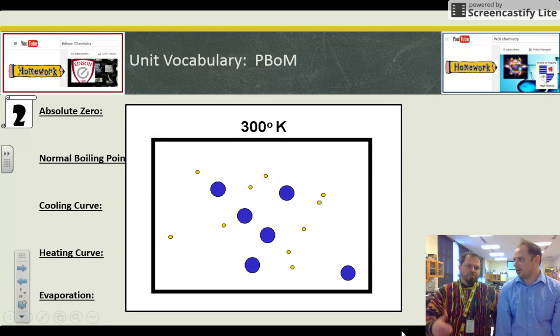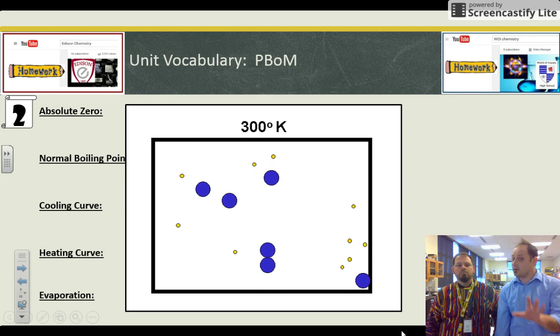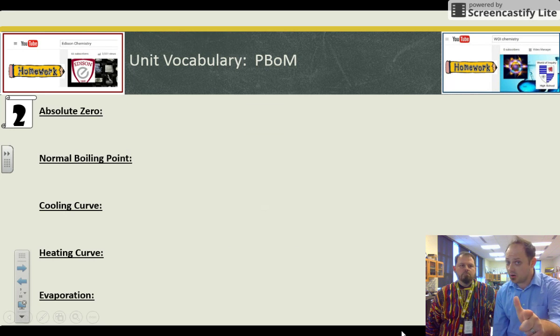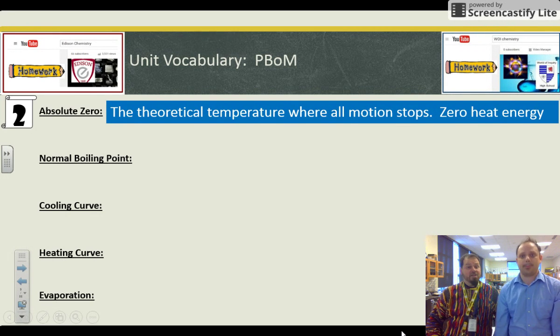Absolute zero. Bam! There it is. Stopped. Up to 300 Kelvin. Everything's moving. Stop! Stopped. 300 Kelvin. Everything moving. Stop. So absolute zero is related to motion. Yeah, and it's a theoretical thing that we haven't actually got to yet. But under theory, all motion would stop.